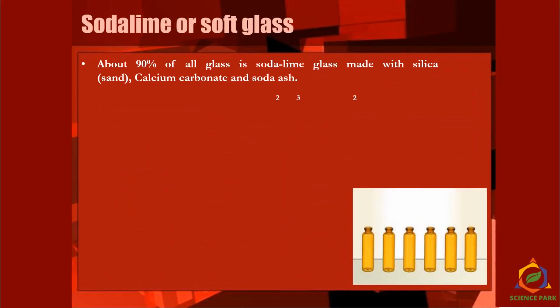First we'll see soda lime or soft glasses. About 90% of all glasses is soda lime glass, made with silica, calcium carbonate and soda ash. The approximate composition, if you really want to jot down on paper, is sodium carbonate, calcium oxide and silica. Now whenever you see these tiny little dots in any chemical formula, you must understand that the components, so sodium carbonate is there as sodium carbonate, and this is a mere mixture of that and there is no chemical bond between sodium carbonate and calcium oxide, right?